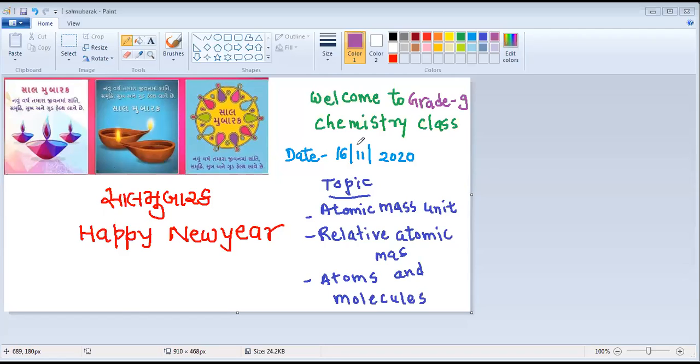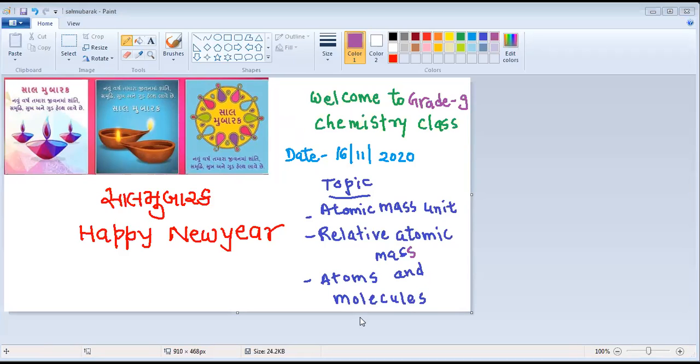Let us start our class for chemistry. The various topics that we are going to study today are the atomic mass unit, relative atomic mass, and we will study about the atoms and molecules. So we'll study atomic mass, we'll study relative atomic mass, and we'll study about the atoms and molecules in today's class. Let us move forward.